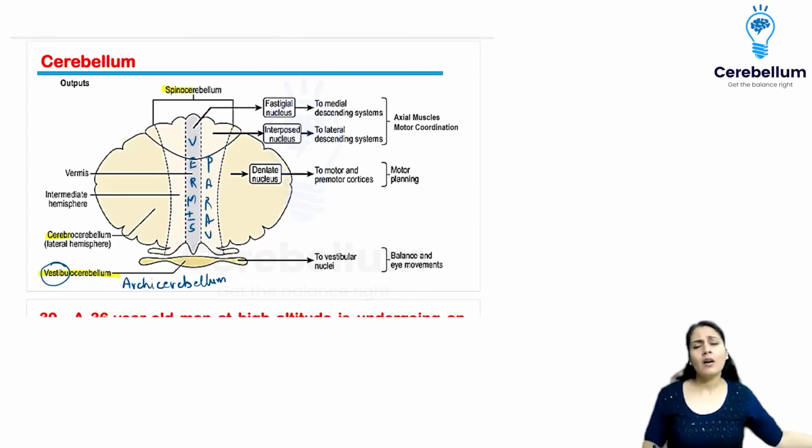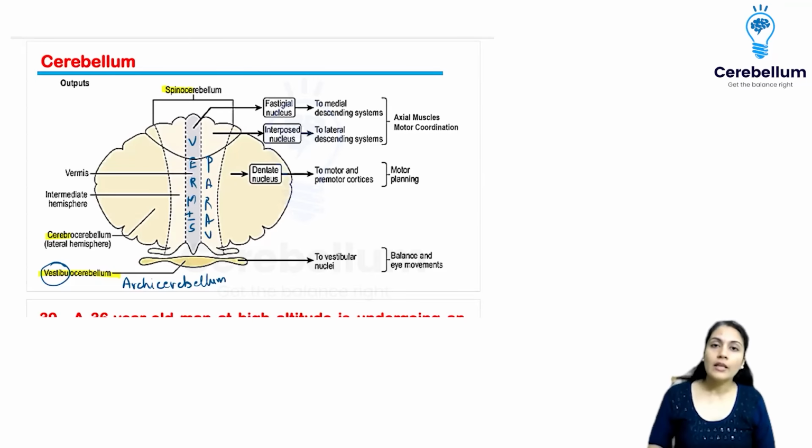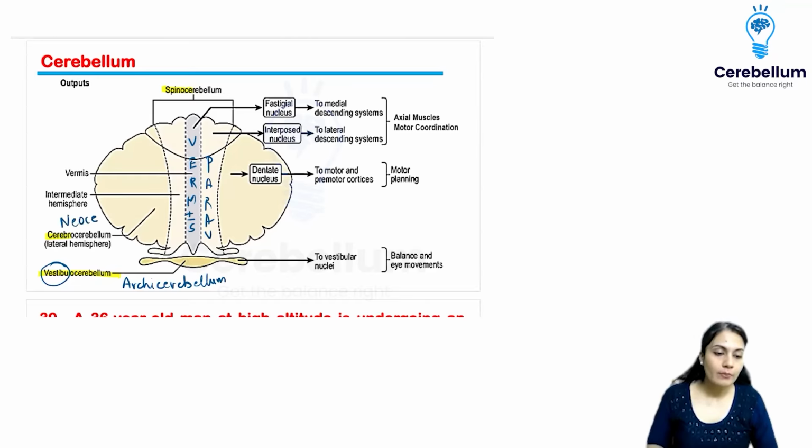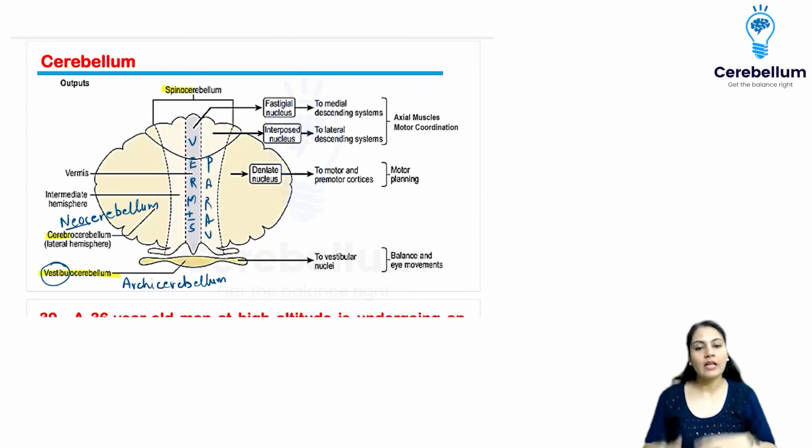So please remember, in our human body we have a very well developed cerebrocerebellum, and that is the neocerebellum. Since it is newer in development, it is called the neocerebellum. Neocerebellum or cerebrocerebellum is none other than the lateral hemisphere of the cerebellum.